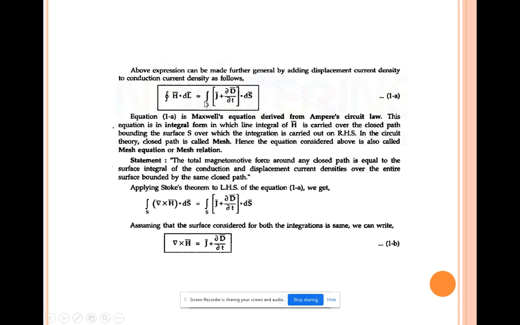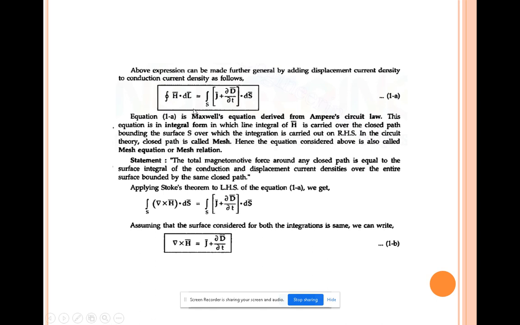In the previous chapter, you saw J vector C plus J vector D. So J vector D can be represented in the differential form as dou D vector by dou t. So this is the first equation of Maxwell's equations, which is derived from Ampere's circuit